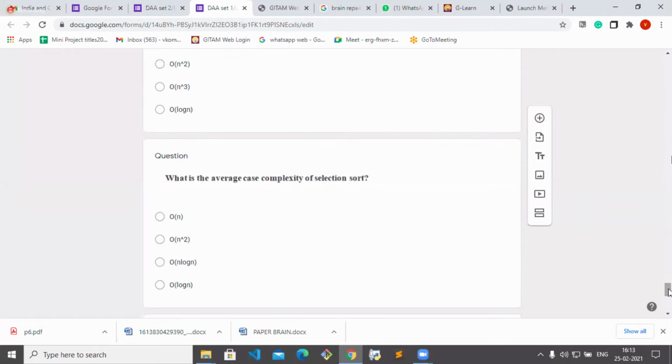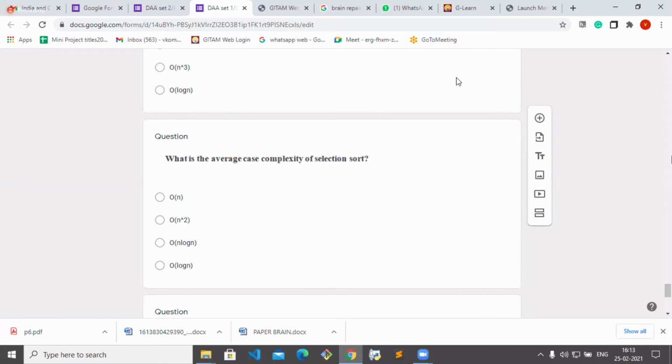What is the average complexity of selection sort? For selection sort, it is big O of n square.